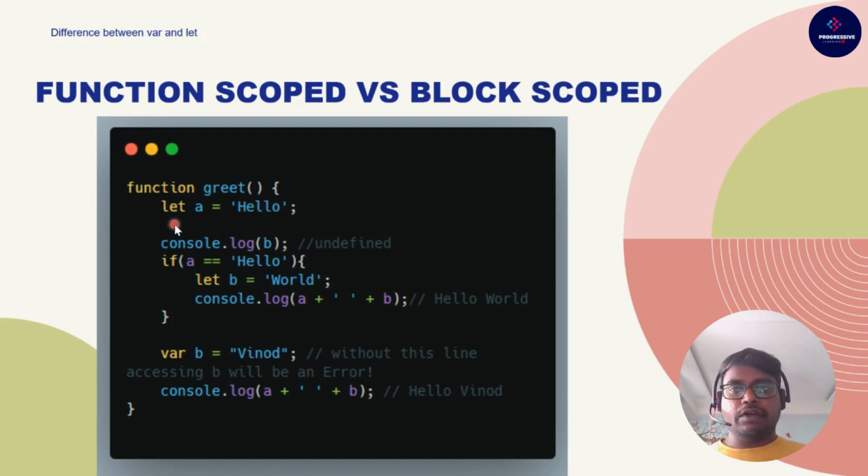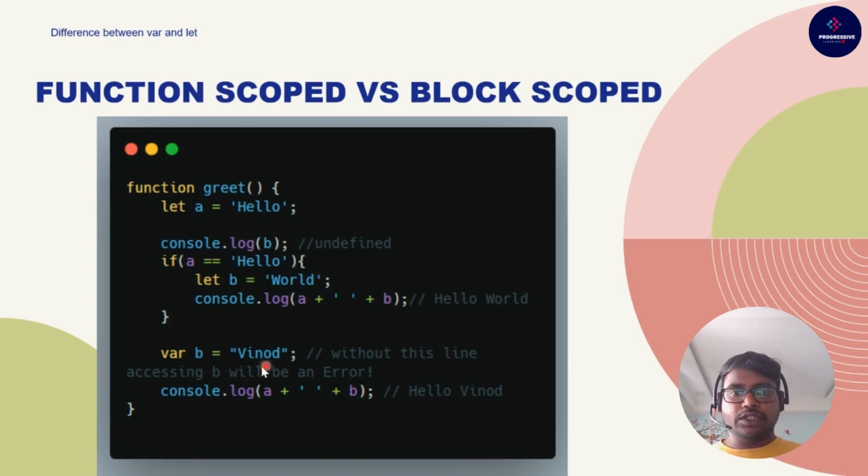So in this case, a with hello is declared with the let keyword. But if you see the console log of b, in the first phase it will go through all the statements, and because var is a variable which gets hoisted towards the top, the value will be undefined. Now we have an if statement, which is a block scope. Whatever you define inside this block with the keyword let will be scoped to this if condition. So that's the reason if you log b here, it would be hello world.